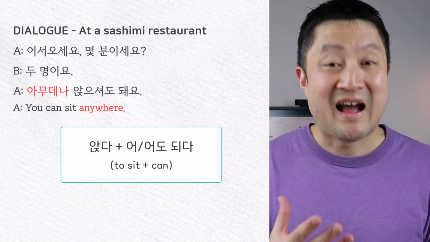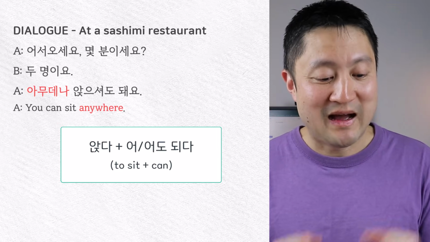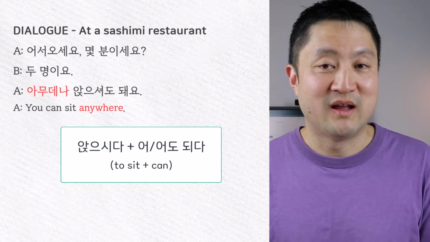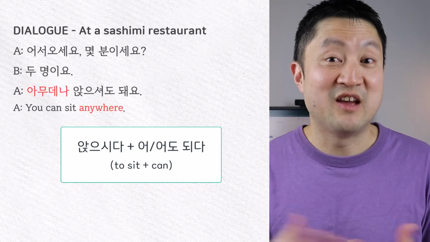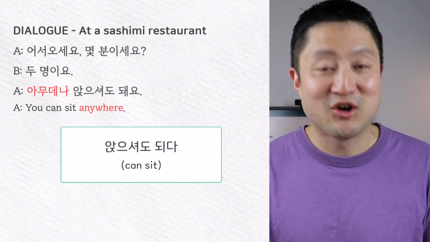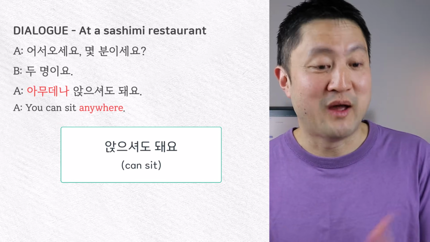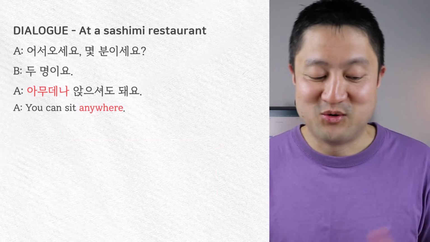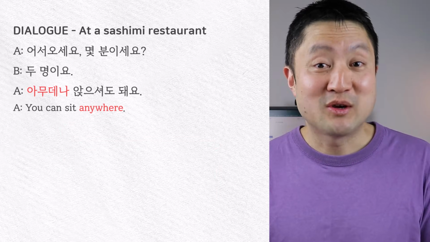The main verb is 앉다, which means to sit. But we change that to its honorific form, 앉으시다. And then we add this ending, 아도, 어도 되다, which we can use to ask for permission, but we can also use it to give permission. And when we combine the two together, we make 앉으셔도 되다. And then we change 되다 to its present tense polite form, 돼요. So 앉으셔도 돼요 means can sit. And altogether, 아무데나 앉으셔도 돼요 means you can sit anywhere.